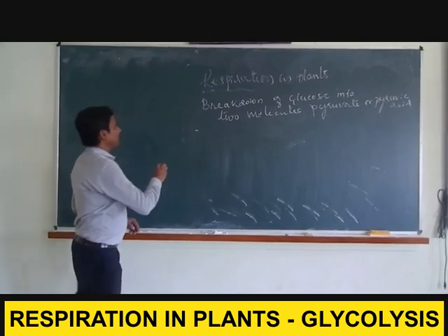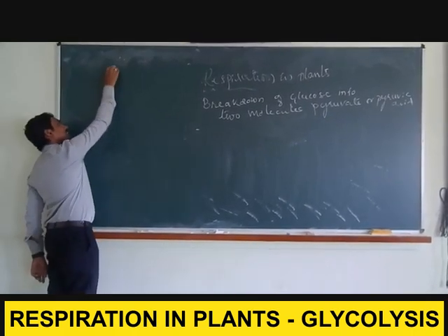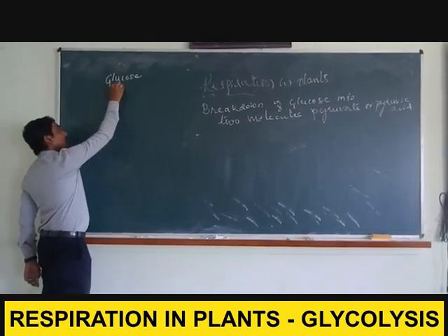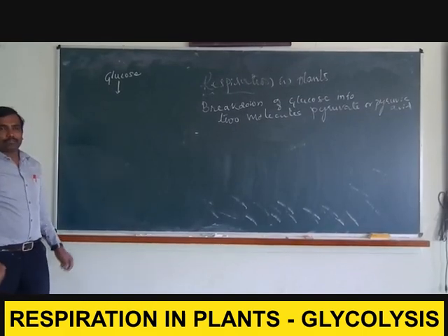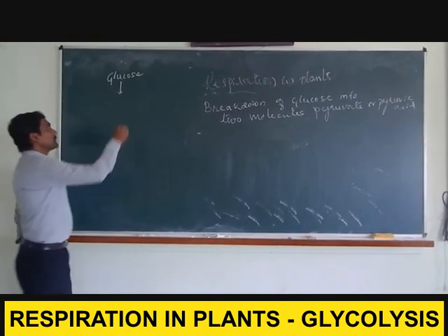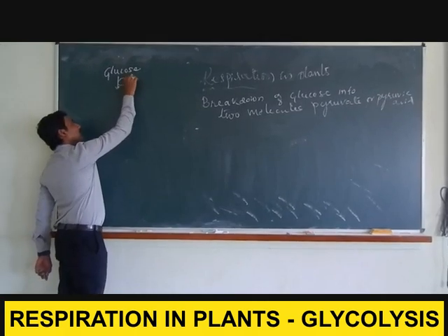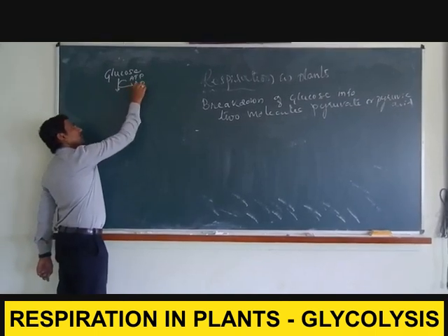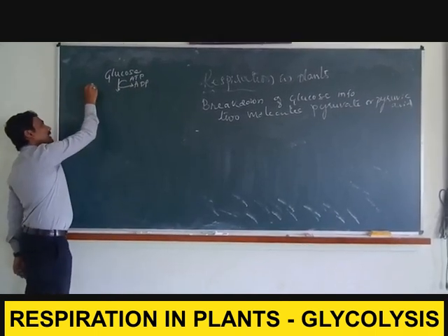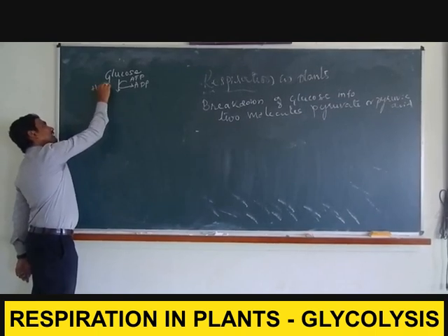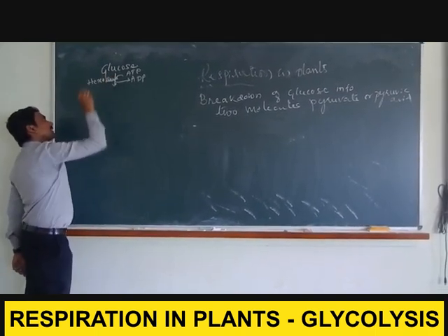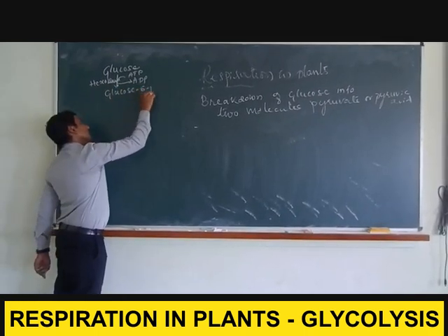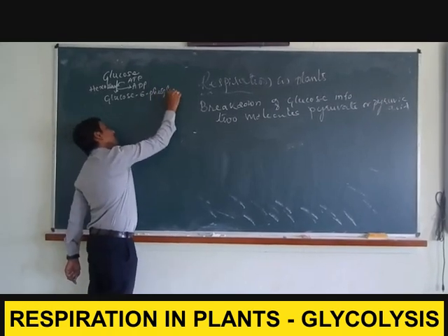In the first step of glycolysis, the respiratory substrate is a glucose molecule, and this glucose molecule undergoes phosphorylation. This phosphorylation occurs by utilizing one molecule of ATP. When the ATP is consumed, it is converted into ADP with the help of an enzyme called hexokinase. Hexokinase converts the glucose molecule into glucose 6-phosphate.